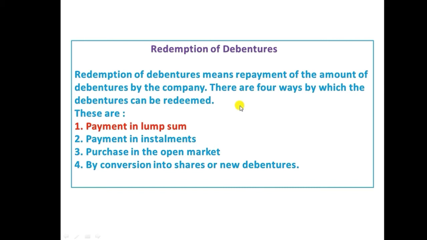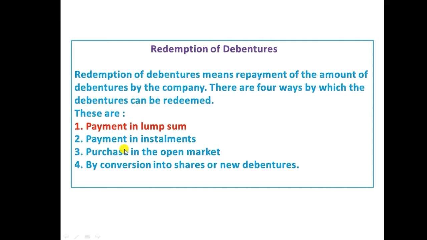So at the time of redemption, a company has four ways of redemption. Number one is payment in lump sum. Whatever the company borrowed, the full amount at the time of maturity, the company will repay to the debenture holder. That is payment in lump sum. Number two, payment in installments. Instead of paying the full amount in one lump sum, the company will pay in installments.